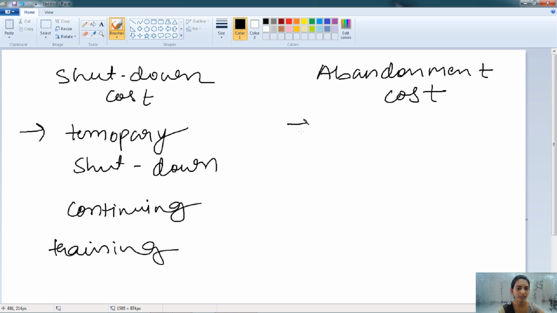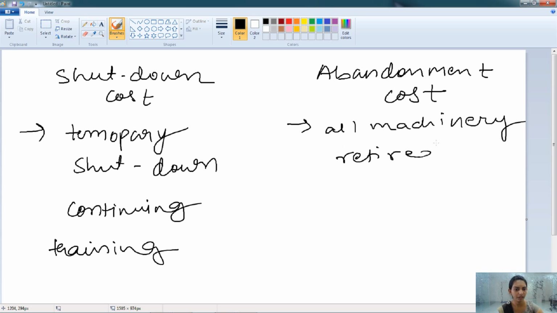Whereas abandonment cost is when all machinery is retired at some period of time and they have to buy another machinery. So that cost is known as abandonment cost.